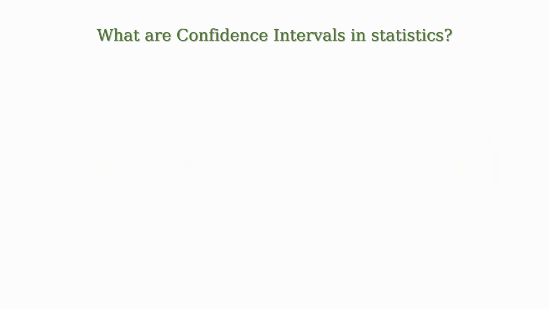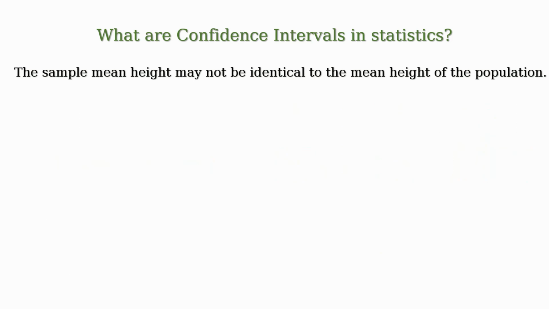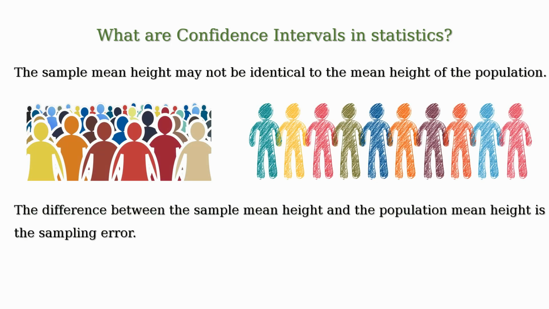The sample mean height may not be identical to the mean height of the population. There will be some difference, and the difference between the sample mean height and the population mean height is the sampling error.